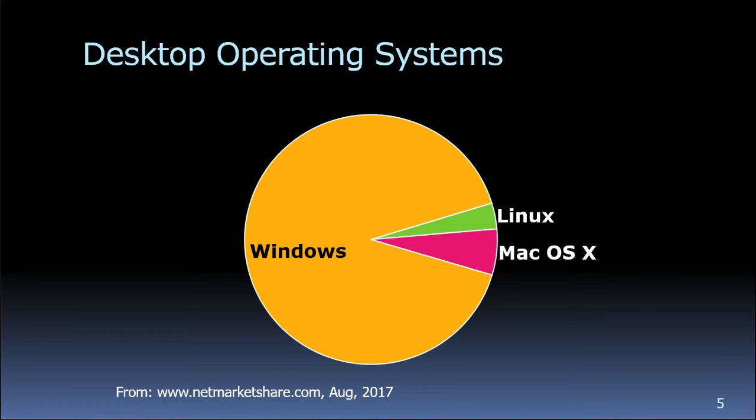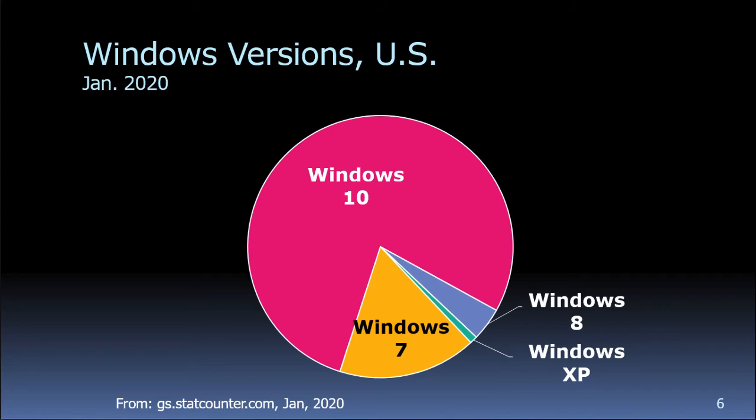And if we just look in the United States at the various versions of Windows, you see Windows 10 is, again, much more prominent than the others. In fact, Windows 7 has really been discontinued by Microsoft. The company is no longer supporting it. So it's surprising that that many people are still using it. In fact, there are still some folks using Windows XP. Holy smoke. But in any case, Windows 10 is the thing to use nowadays, and that's the one we're going to be using in this course.